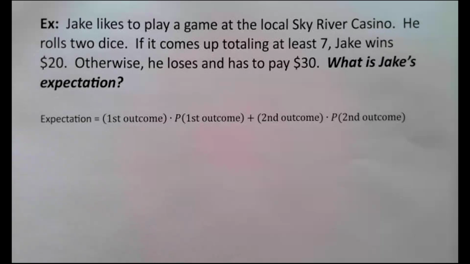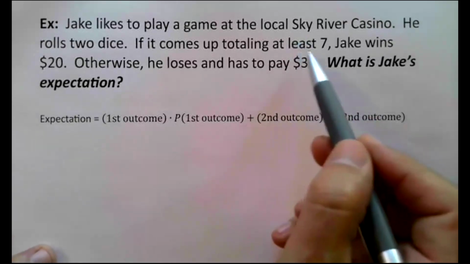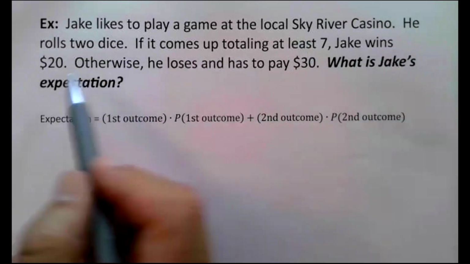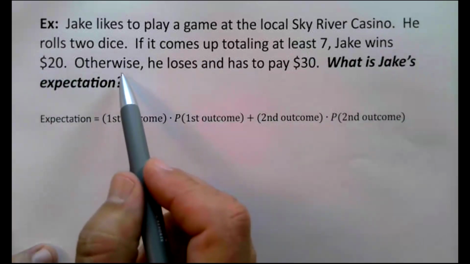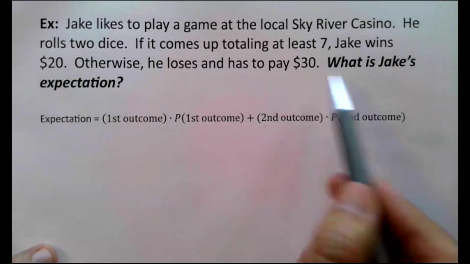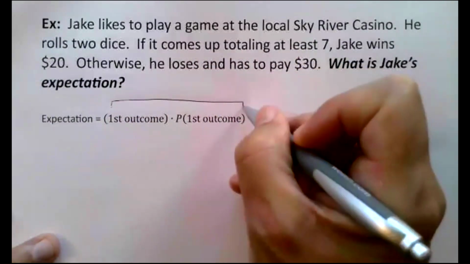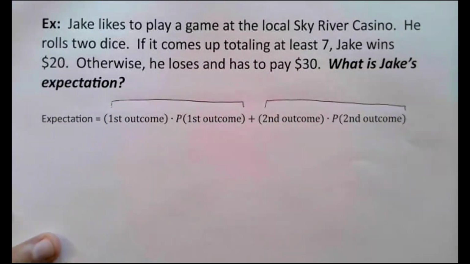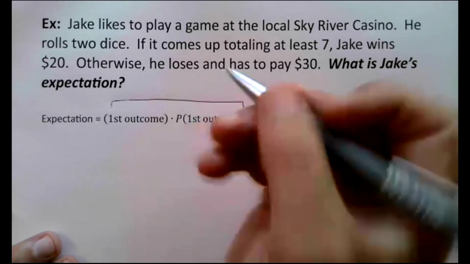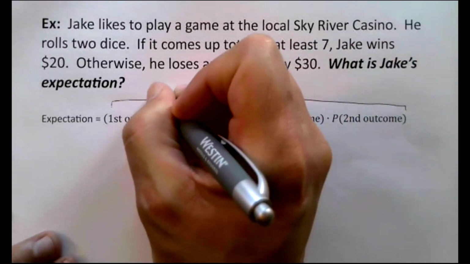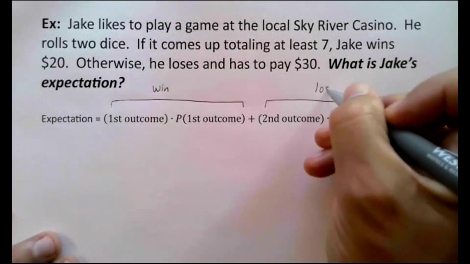Now Jake, every day after class, maybe on his way home, he stops by the casino. There's a game they have there where, very simple, you roll two dice. If you get at least seven, the total of the two dice is at least seven, you win 20 bucks. If not, you have to pay 30 bucks. What is Jake's expectation? So, first outcome, second outcome. One of the outcomes is that Jake wins money, and one of the outcomes is that he loses money, right? I don't care which one you call first or second, but let's just say win, lose.